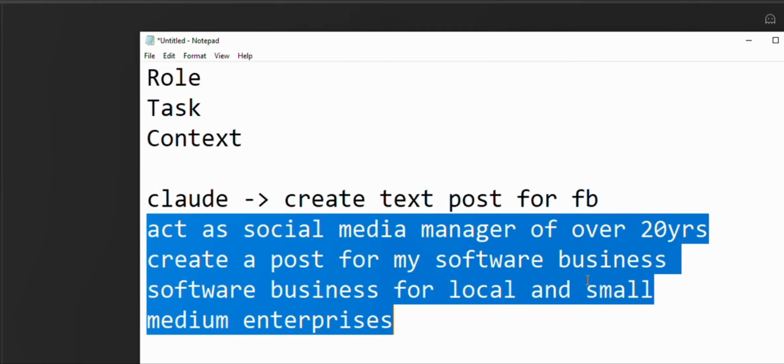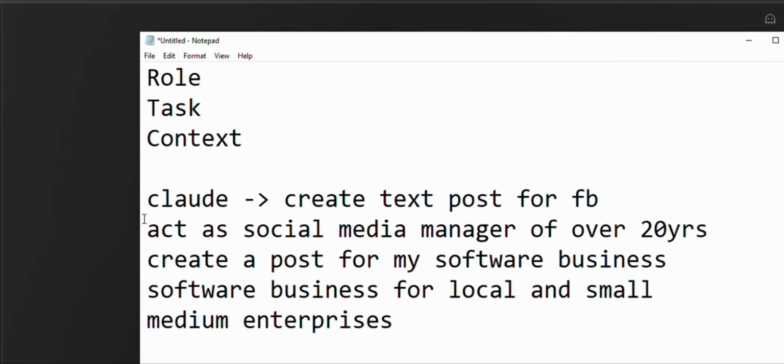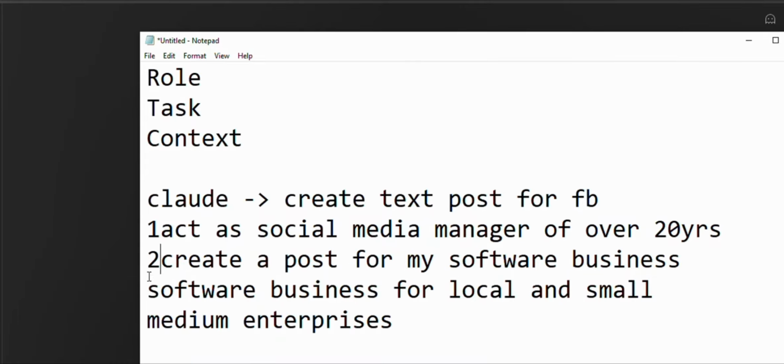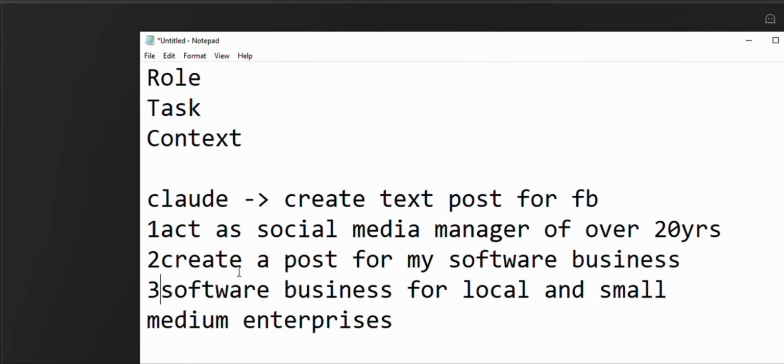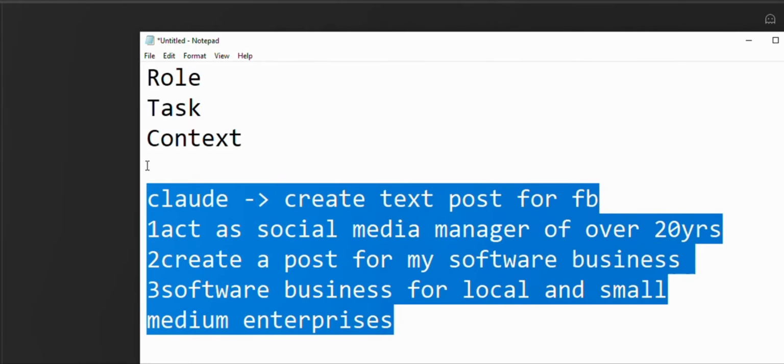From these three things here, the first thing is this, the second thing is this, and the third thing is this. I can draft out what I need to paste on my AI tool as a prompt to perform any task I want it to perform for me. Do you understand? If you have any question about what I've talked about, you can just drop it in the comment section below and I'll answer your question.